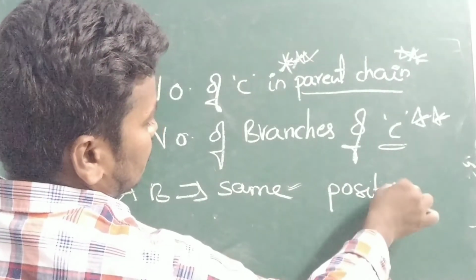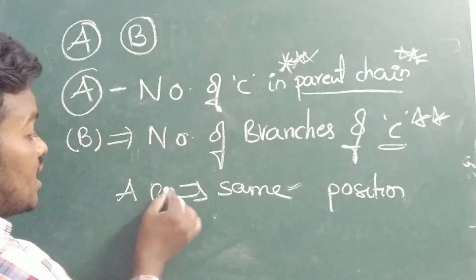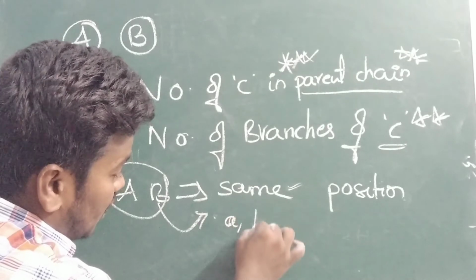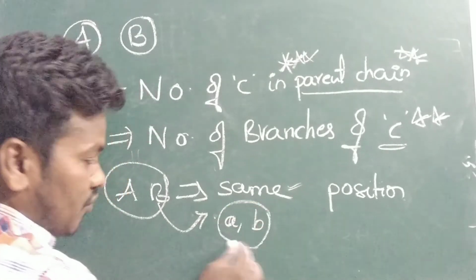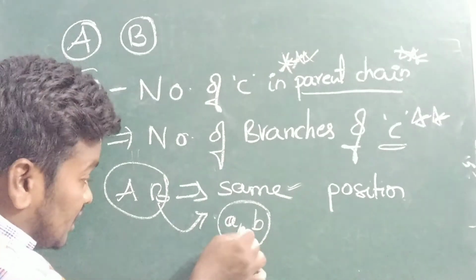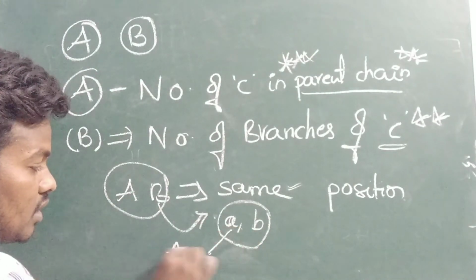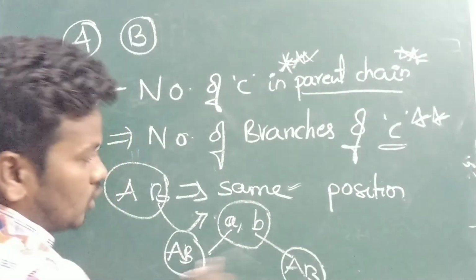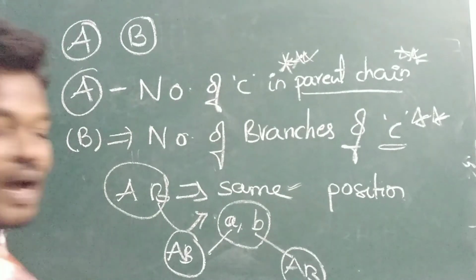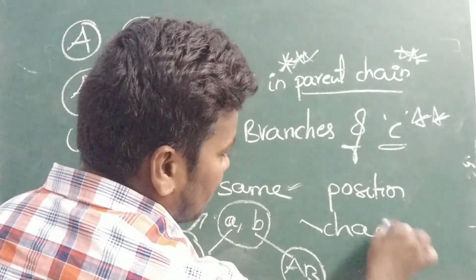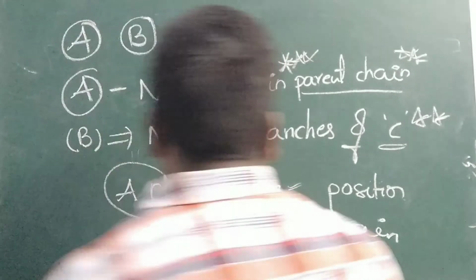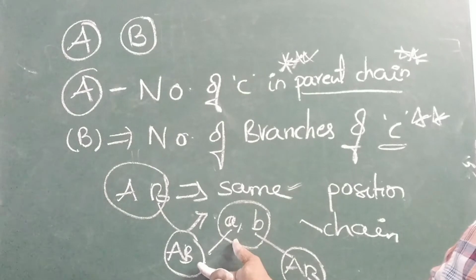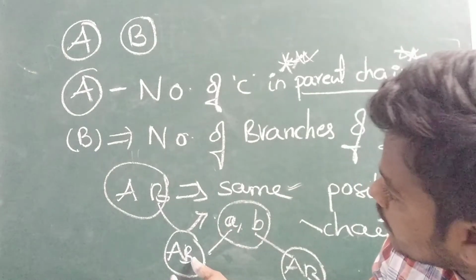That means not A, B of two different isomers. For example, A and B are the different molecules, these are the isomers. These we can identify. For this we will take A and B. For this also we will take A and B. If both are the same, that is called as a position isomerism. Otherwise it is chain isomers. Always remember, not a similar. So small a, small b are the isomers. These are the two isomers.